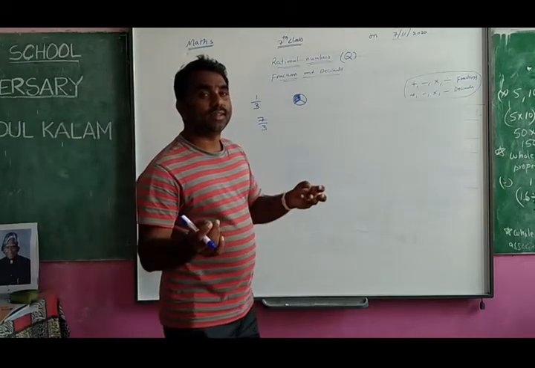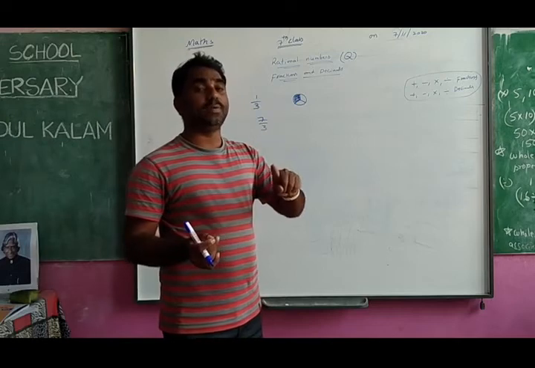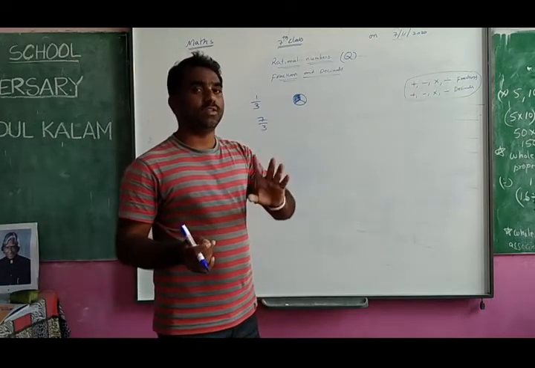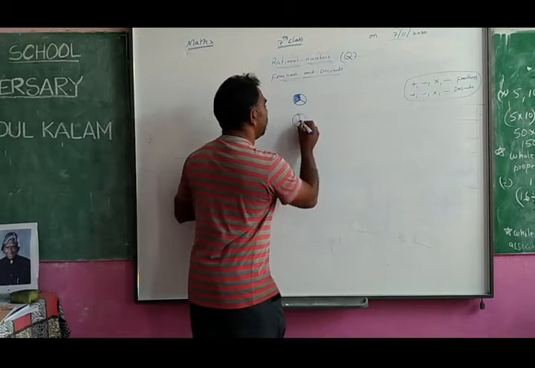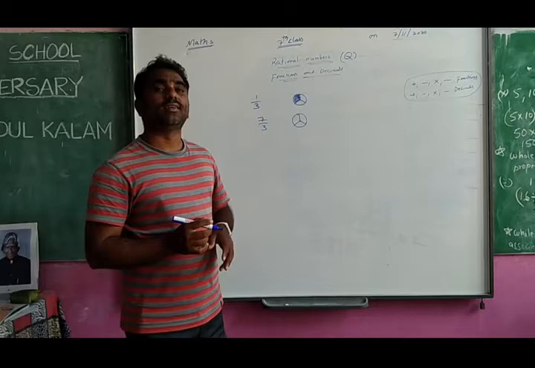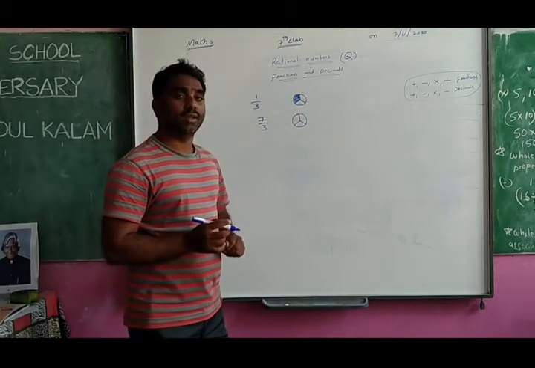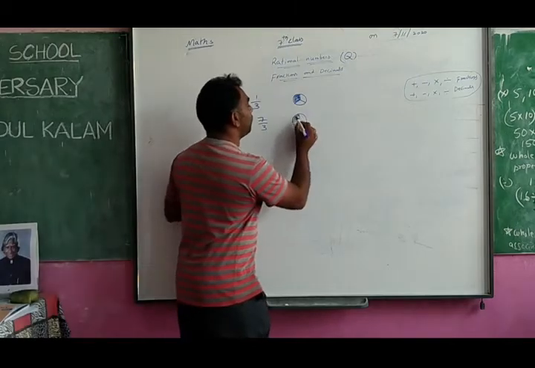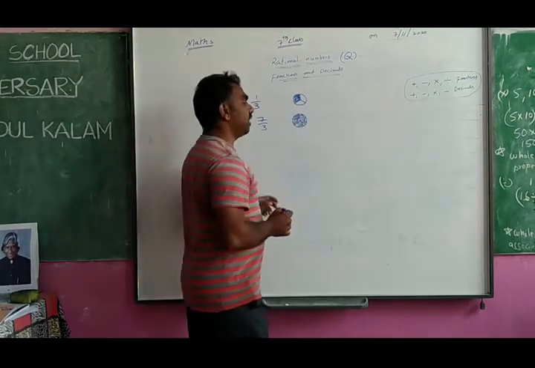So what are the pieces? 3 size pieces. How many pieces? 7 pieces. 3 size pieces means you know how to make the 3 size pieces. One object you will make into 3 pieces. But how many pieces are needed? 7 pieces are needed. How many pieces are available here? Only 3 pieces are available for you.